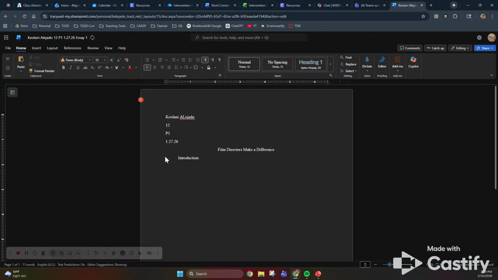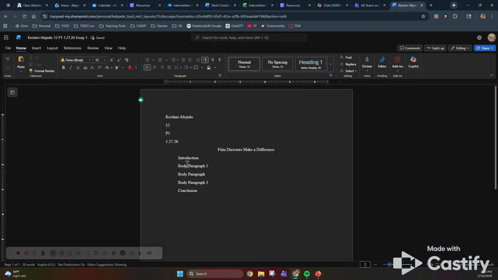Then your body paragraph 1, and every body paragraph, or every paragraph, is going to be indented. Oops, that's spelled wrong. And your conclusion. So if you have any red or blue underlines, you need to go back and fix it. What's wrong with this? Ooh, my L is capital. So we're going to indent, which is tab.